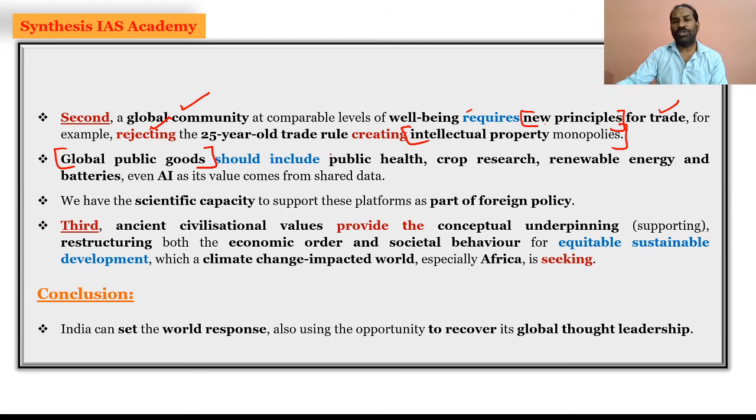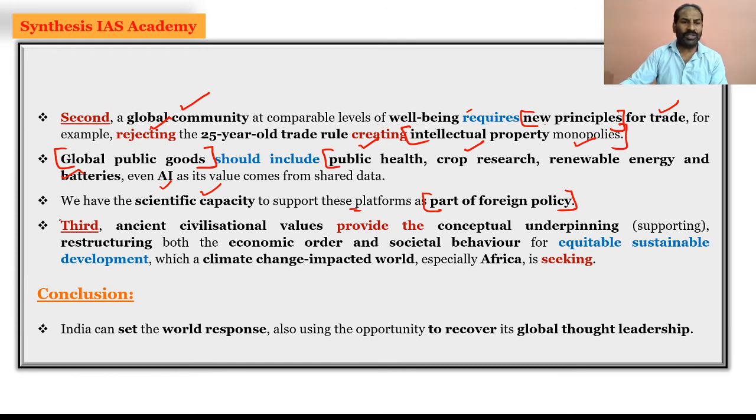now should include public health, crop research, renewable energy and batteries along with AI. So all these have to now be included in the global public goods, because this is the need of the hour for the entire global community, that is public health, crop research for food security, renewable energy, and then batteries, and then artificial intelligence in regards to national security. And then we have to take the kind of scientific capacity also under the platform so that it is part of the foreign policy.